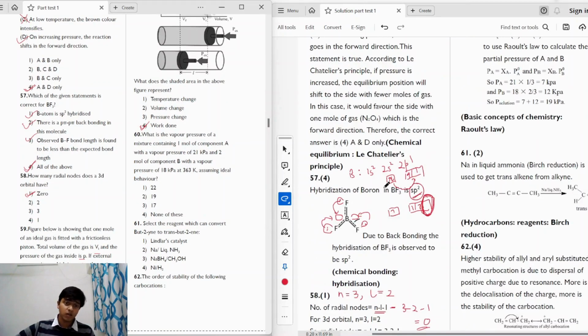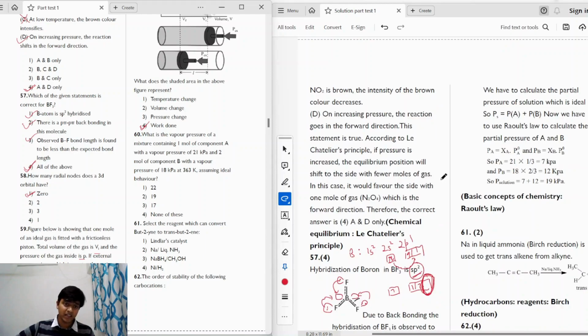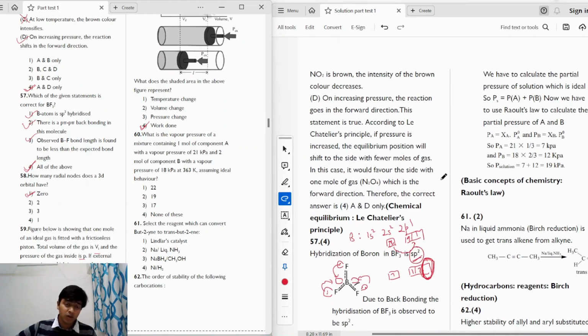The next question says, what is the vapor pressure of a mixture containing 1 mole of component A with a vapor pressure of 21 kilopascal, and 2 moles of component B with a vapor pressure of 18 kilopascals at 363 Kelvin? We have to assume ideal behavior. So what do we have to calculate? We have to find out the vapor pressure of the system, right?